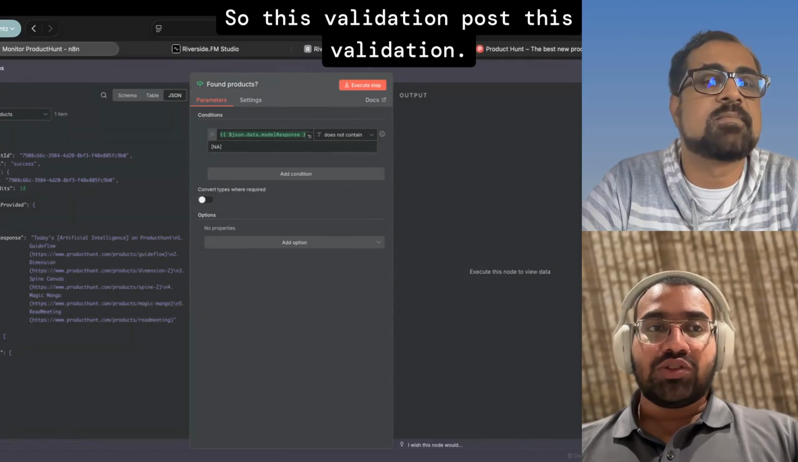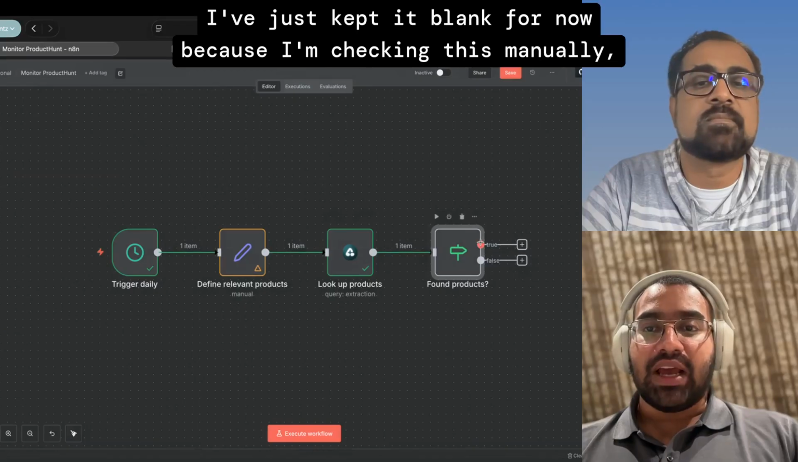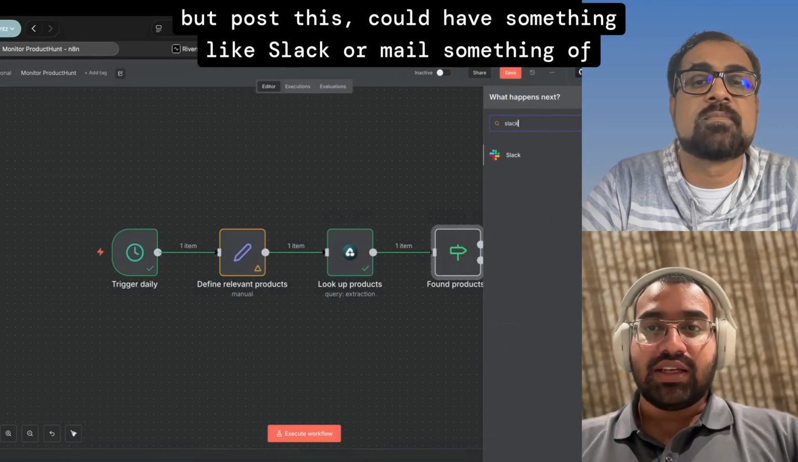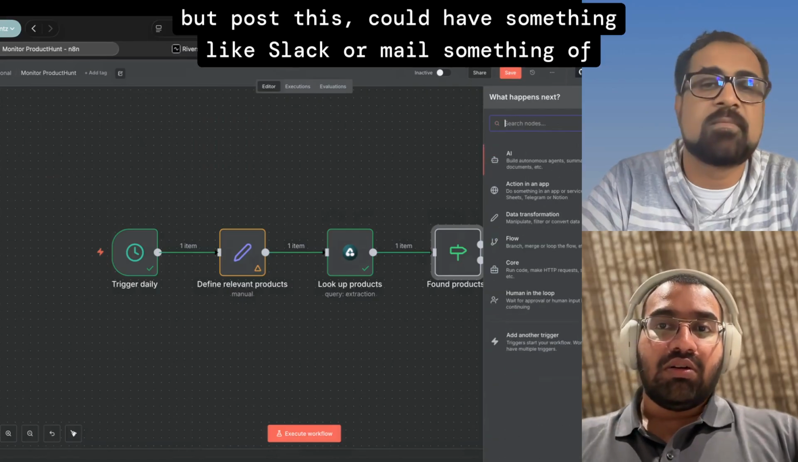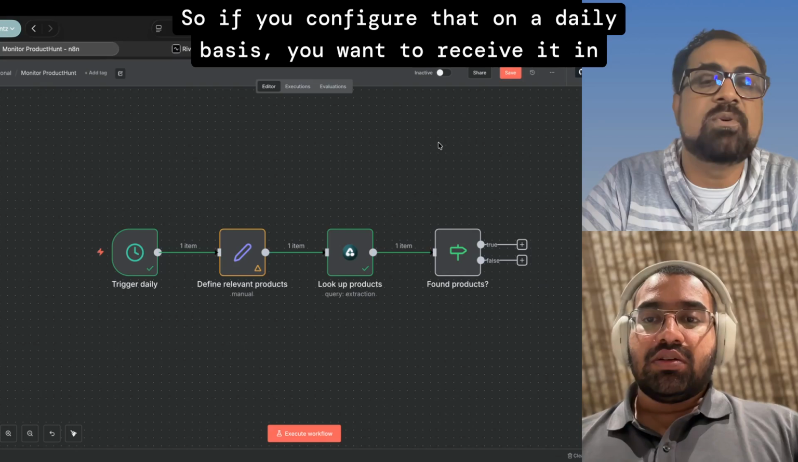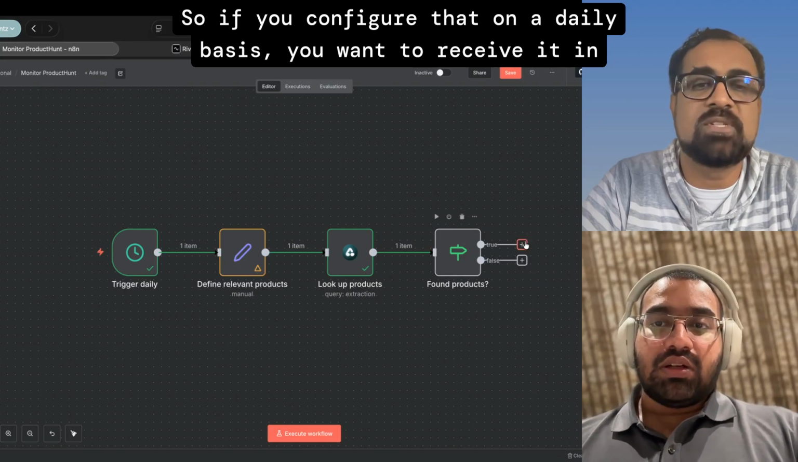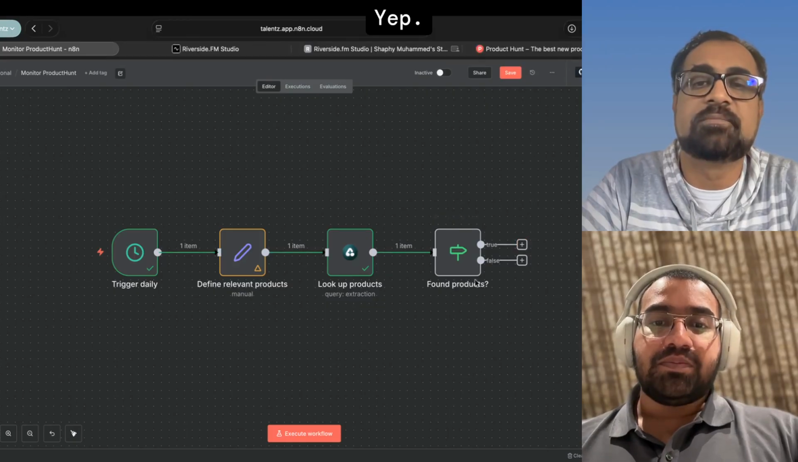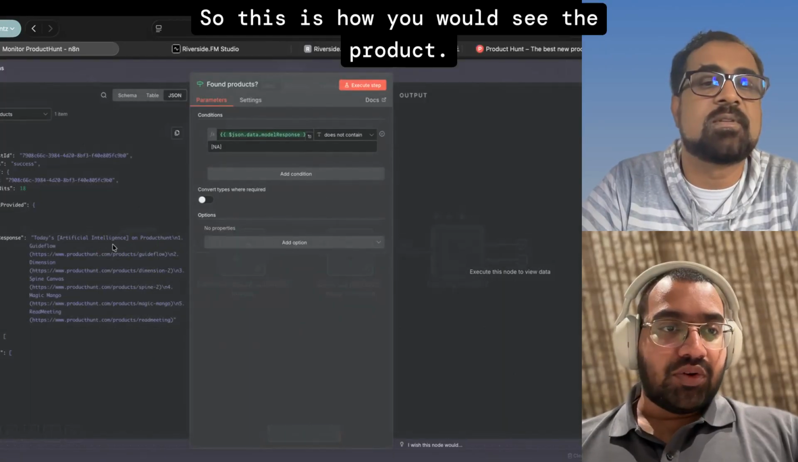Post this validation, I've just kept it blank for now because I'm checking this manually. But post this, you could have something like Slack or mail configured, something of that sort. So if you configure that on a daily basis, you want to receive it in email, you can add the email option, or you want to see it in Slack, you can just link it to your Slack. Yep. So this is how you would see the products.